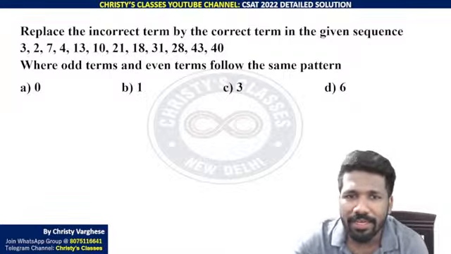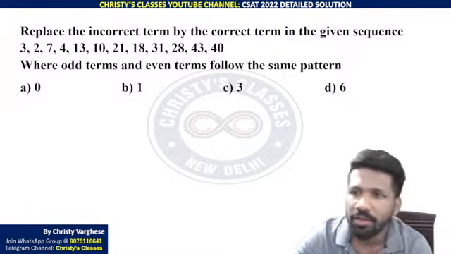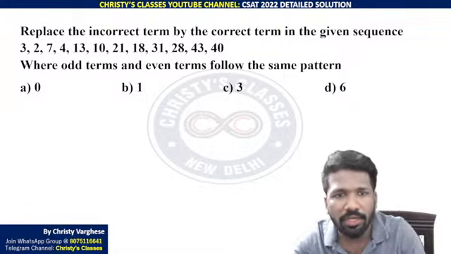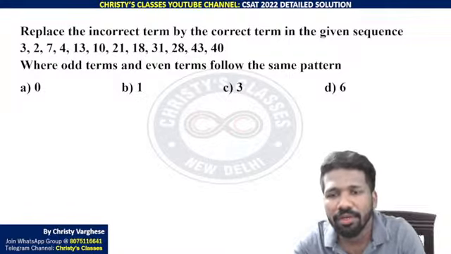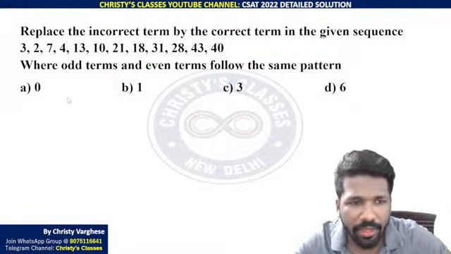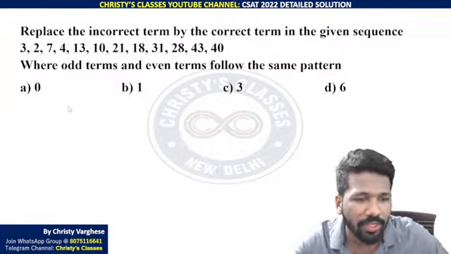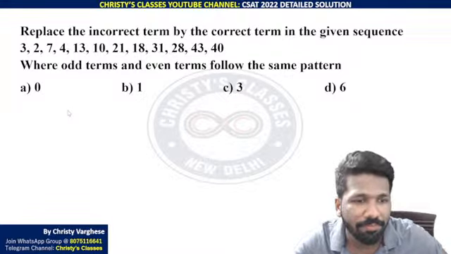So replace the incorrect term by the correct term in the given sequence. The sequence is 3, 2, 7, 4, 13, 10, 21, 18, 31, 28, 43, 40. They have given a clue, luckily. That is a good thing. If that clue was also not there, it would take even more time.